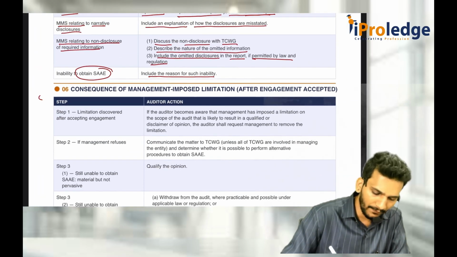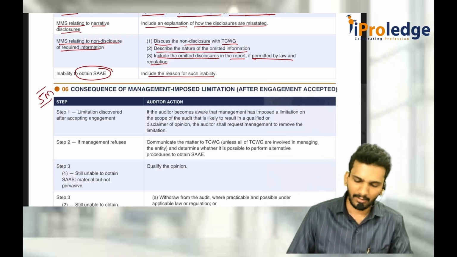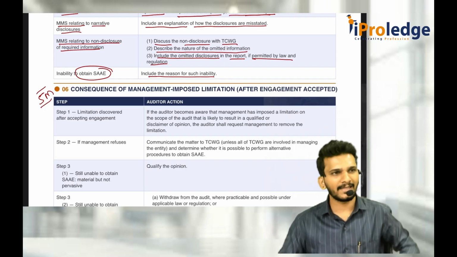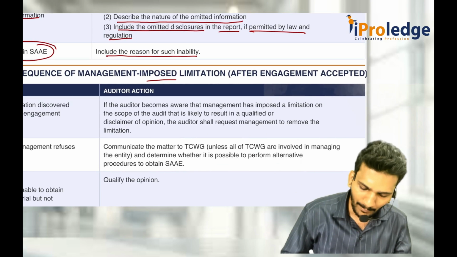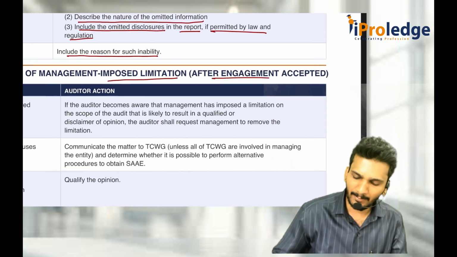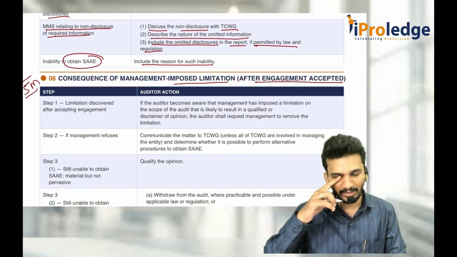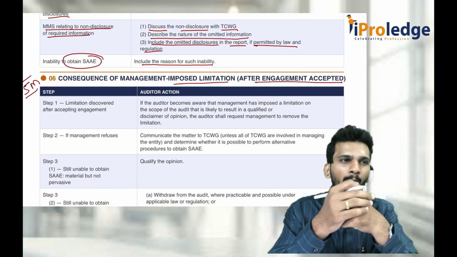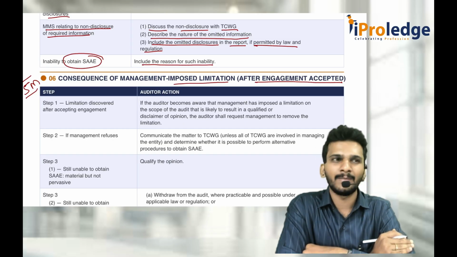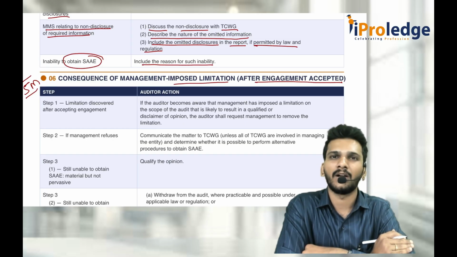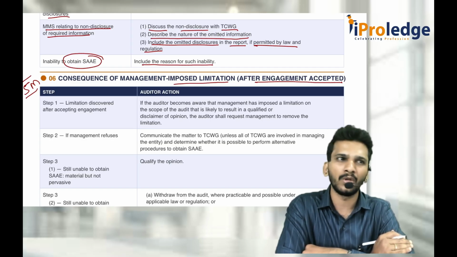So this is again a 5 marks question which we said is important. Management offered some engagement, I accepted the engagement. After I accepted the engagement, they imposed some limitations. When limitations are imposed after the engagement is accepted, what should you do as an auditor? There are stepwise procedures. First, the moment you come to know about the limitations imposed by the management with respect to audit, first talk to the management. Sir, please remove those limitations. I want to do the audit.